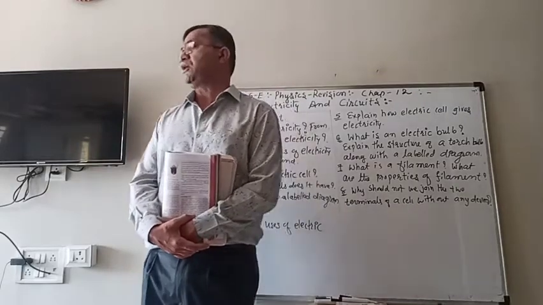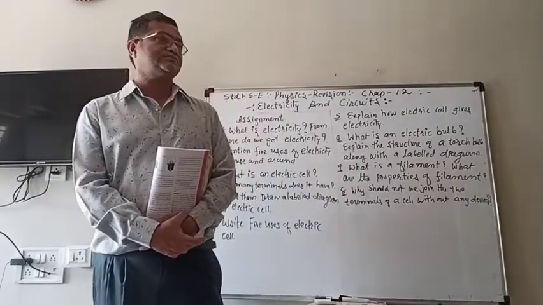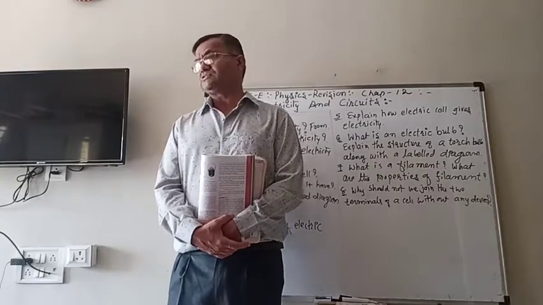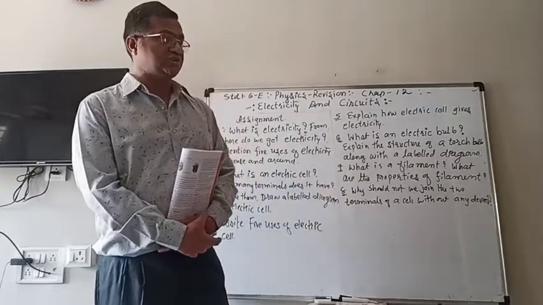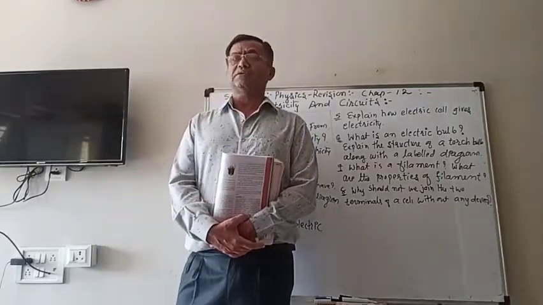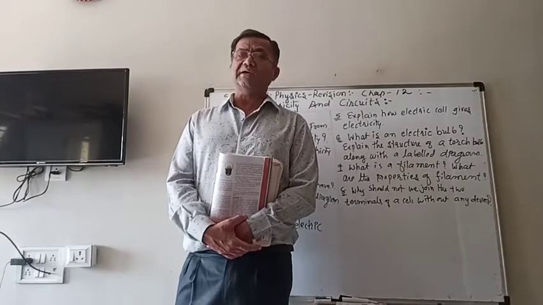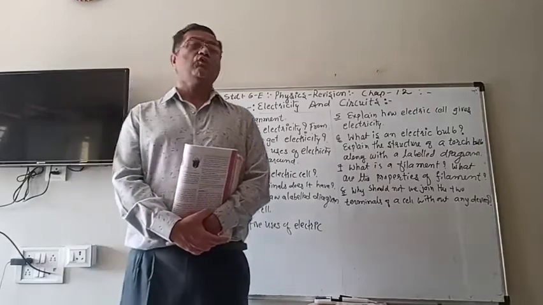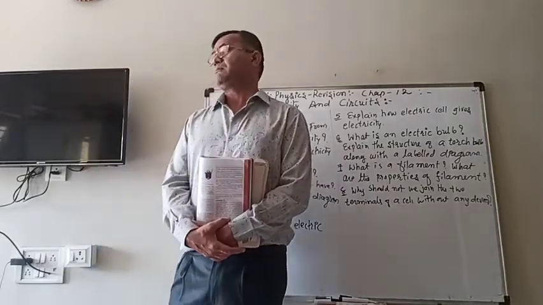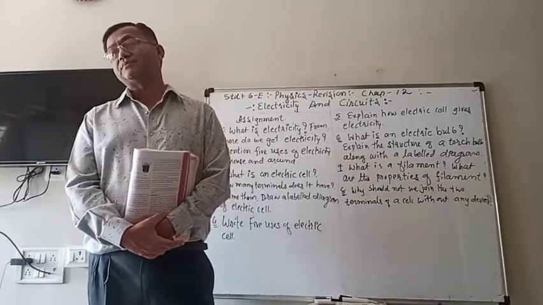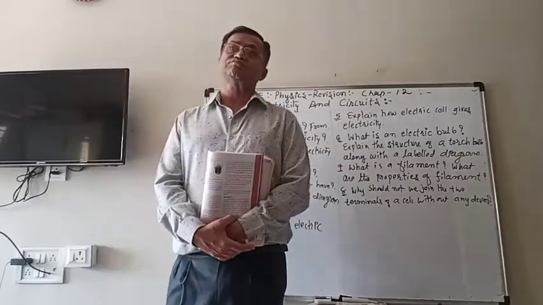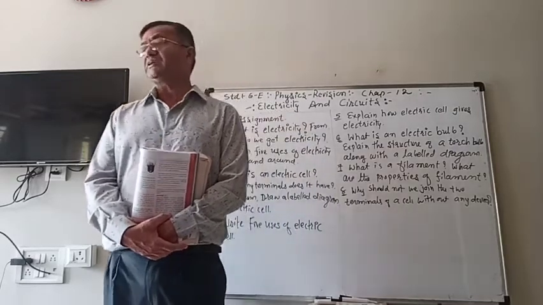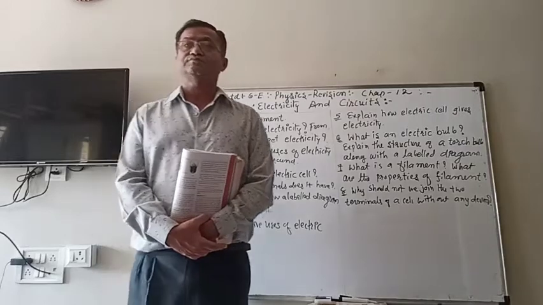When you make a list of uses of electricity, maybe you write down some electrical gadgets that you use in your houses, like electric iron, oven, mixer grinder, washing machine, refrigerator, bulb, tube lights, etc. It means that you use electricity to get light also.